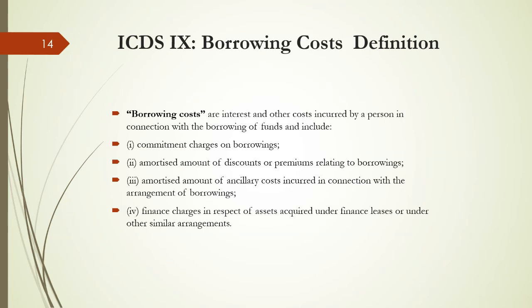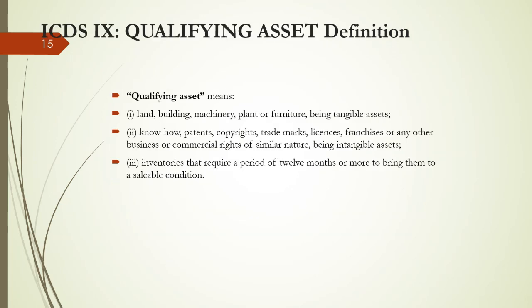And next, the term qualifying asset. The term qualifying asset means land, building, machinery, plant or furniture, being tangible assets. Though out of the purview of inventory valuation, all tangible assets can be a qualifying asset.